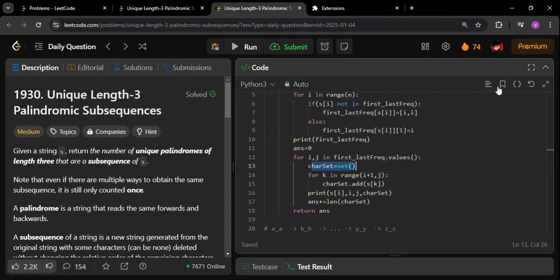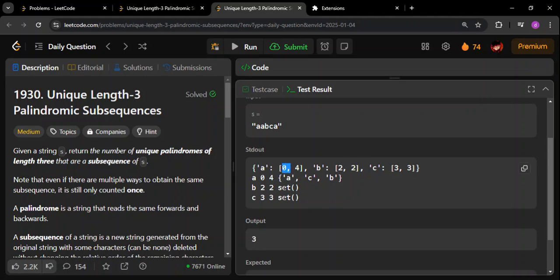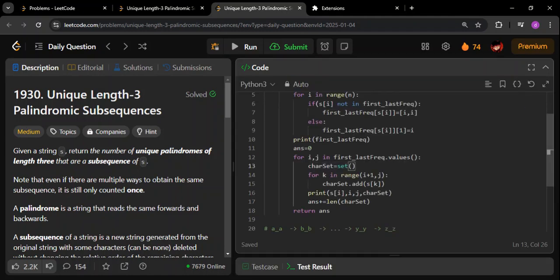As I mentioned, between these two indexes, for example 0 and 4, I need to go. 0 is here and 4 is here, so in between these two indexes I have these three characters. I want to know the distinct number of characters between these two indexes, so for that I'm taking the set. I am going between the indexes i and j, starting from i plus 1 going till j minus 1. Whatever characters I get at those indexes, which I'm calling k, I am adding to my set, which I'm calling the character set.